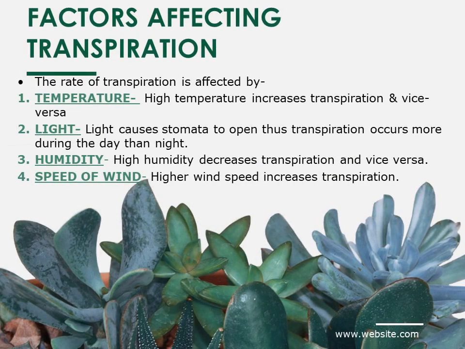Now let us have a look at the factors affecting transpiration. Now there are mainly 4 factors on which the rate or speed of transpiration depends. First is temperature, second is light, third is humidity, and the last one is speed of wind. Coming to temperature. High temperature increases transpiration. That means higher the temperature, the more will be the transpiration. A plant will transpire more at 40 degrees centigrade as compared to 25 degrees centigrade.